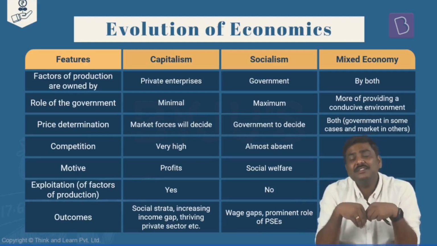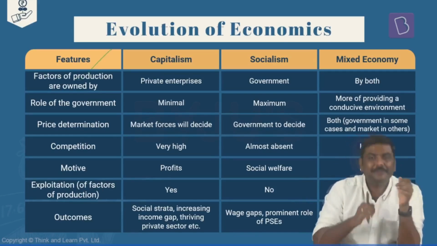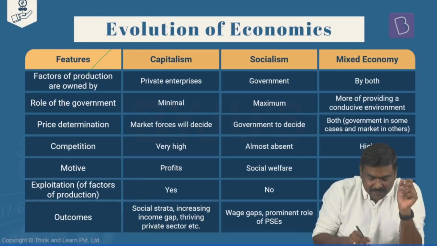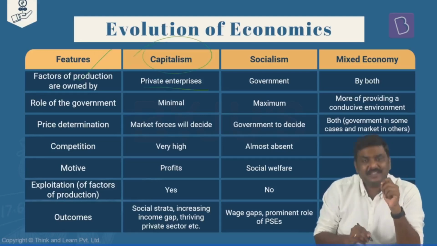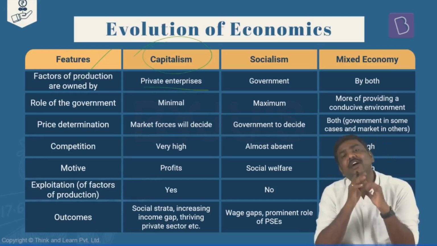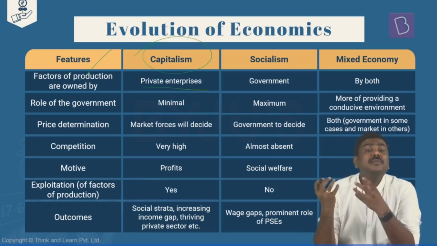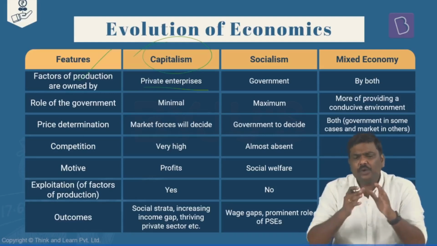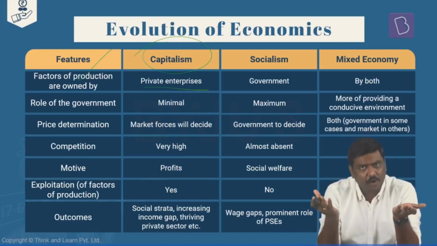The application of that is the first very important feature. Who owns these factors of production? In the case of capitalism, it is the private sector, the private enterprises, which will own these factors of production. In economies such as the USA, which is very close to capitalism, you cannot have a completely capitalistic economy.